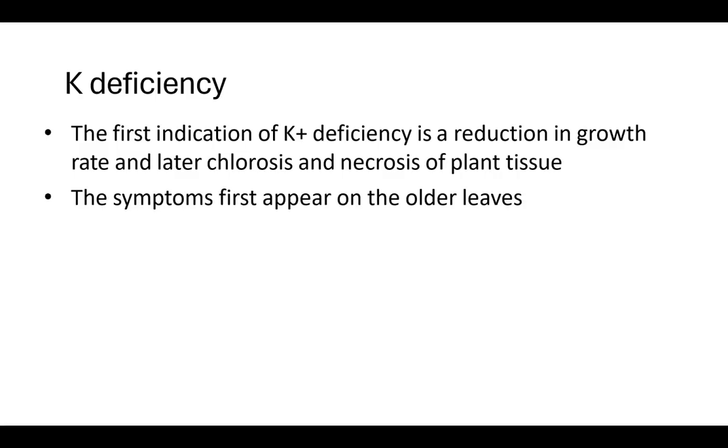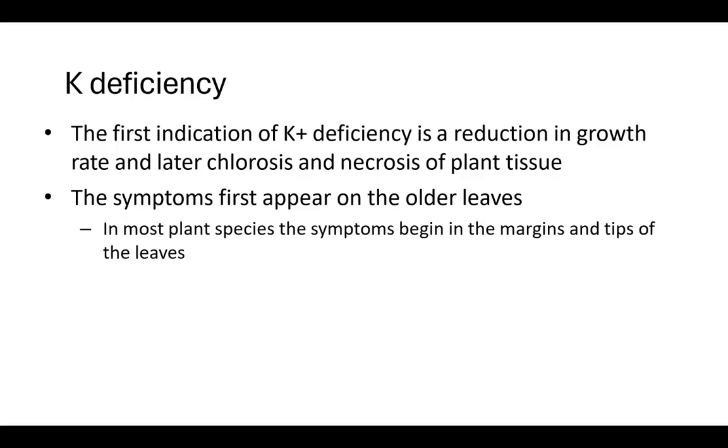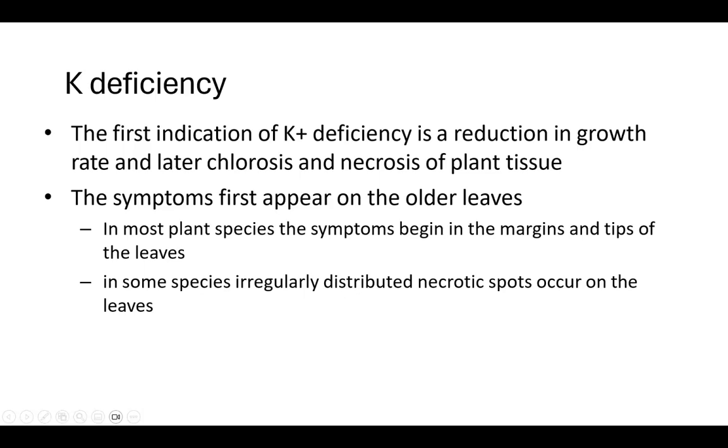Symptoms appear first on the older leaves. Classic demonstration of a mobile element. Symptoms first appear on the older leaves because the material being mobile is easily transported into the younger leaves. In most plant species, the symptoms begin at the margin and tips of the leaves and move inward. In some species, irregularly distributed necrotic spots occur on the leaves.